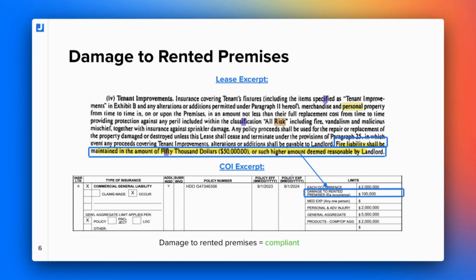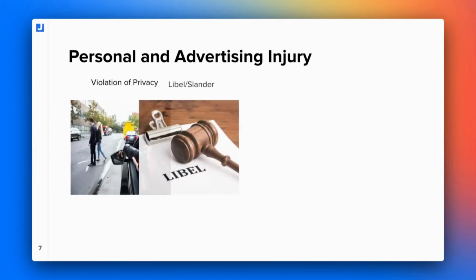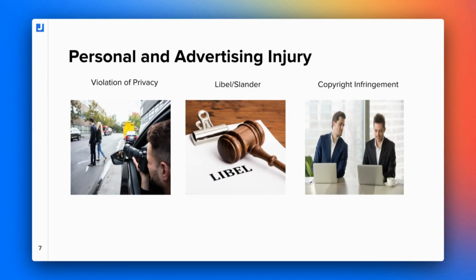All right, let's talk about another type of injury or damage that is not included in our each occurrence limit. So it needs its own limit in the general liability section, and that is personal and advertising injury. Personal and advertising injury is going to cover such disparate and intangible damages as violation of privacy, libel or slander, and copyright infringement. So we have a special limit for that.